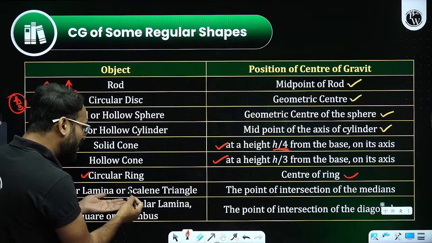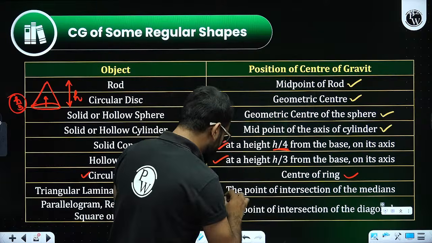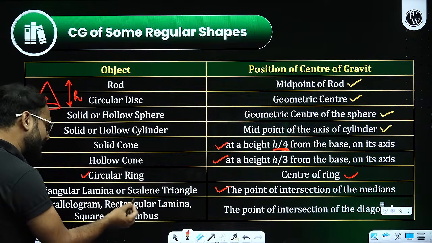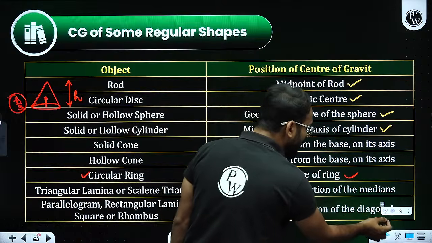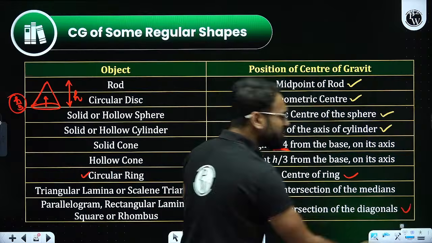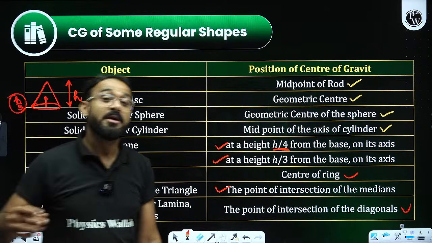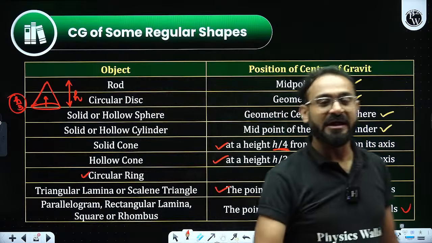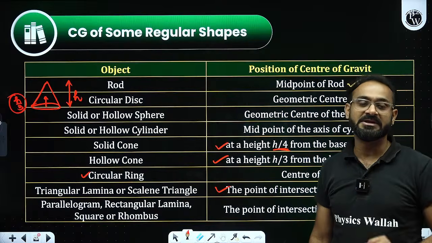Triangular lamina or scalene triangle, the point of intersection of the medians. And the last one, parallelogram, rectangular lamina, square or rhombus, the point of intersection of all the diagonals. So these are some common centers of gravity. This is how you can find out. These questions are asked directly even in the examination.